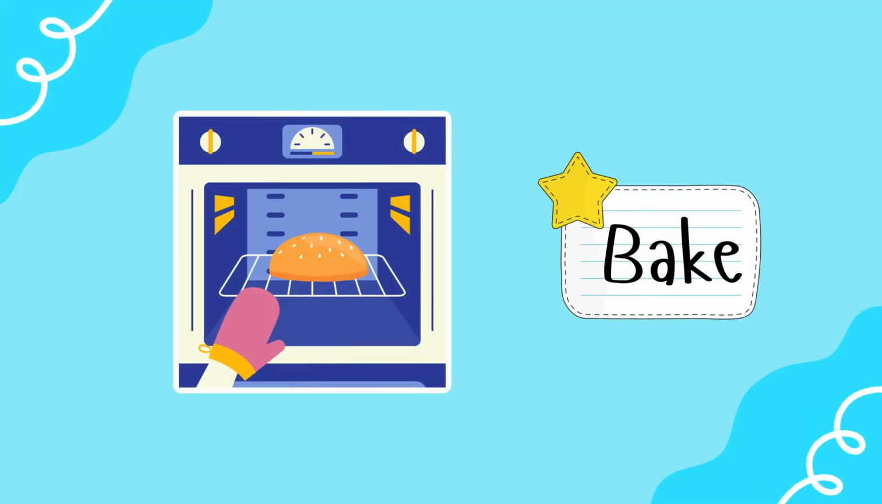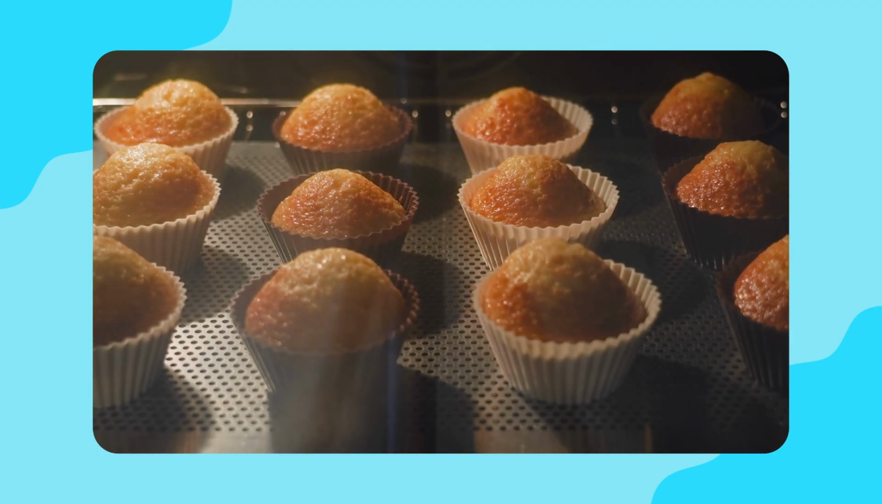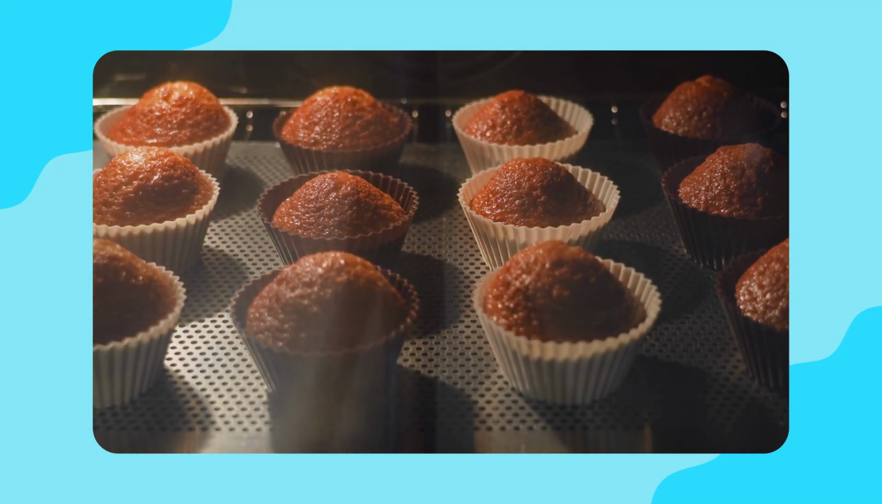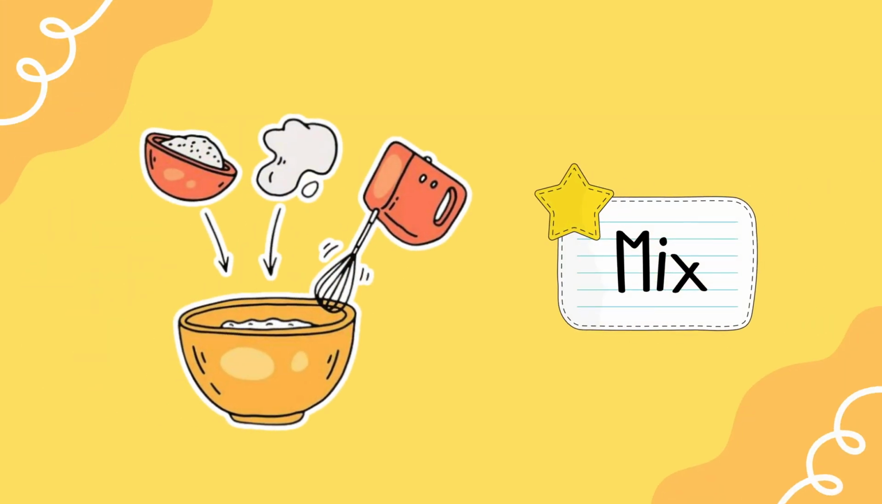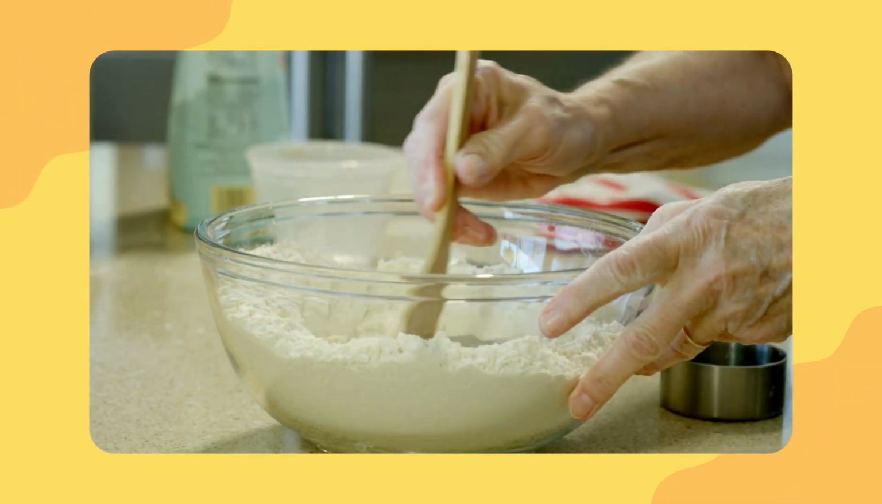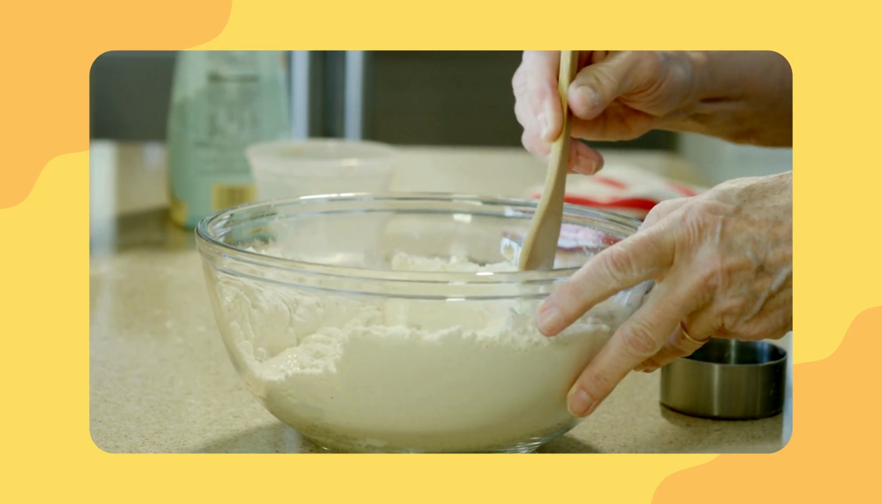Bake. Bake means to cook food in the oven, like cookies or cakes. Mix. Mix means to combine different ingredients together.